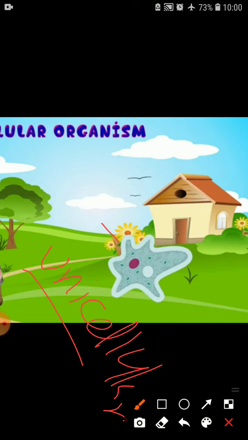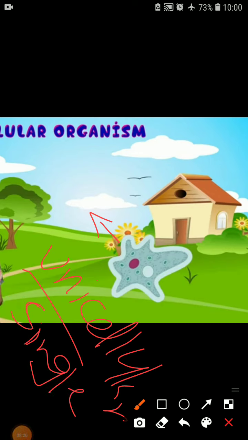Here is a good example: amoeba and hydrilla. Both are unicellular organisms in which all functions, all structural functions of the body, are done by only a single cell, isn't it?